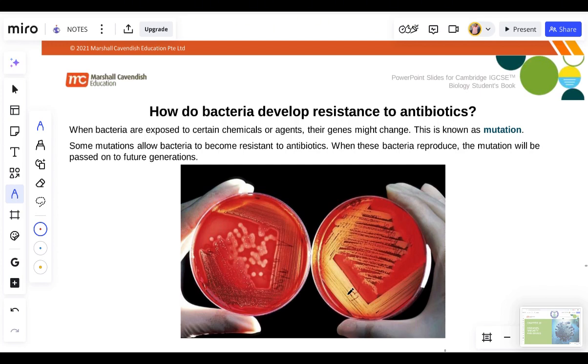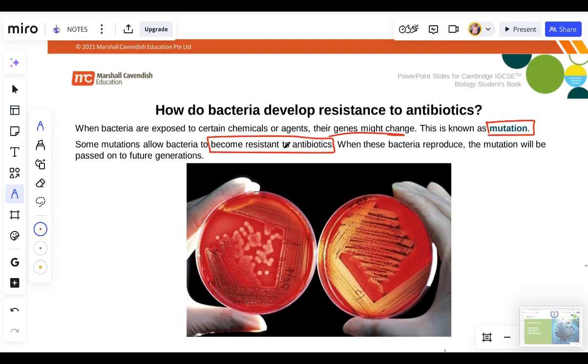Because you've mutated it, it's no longer the original gene of the bacteria, so the bacteria is able to withstand the antibiotics. The antibiotics are no longer able to kill the bacteria. We say the bacteria is now resistant, the word resistant.